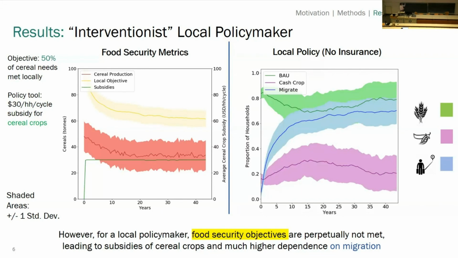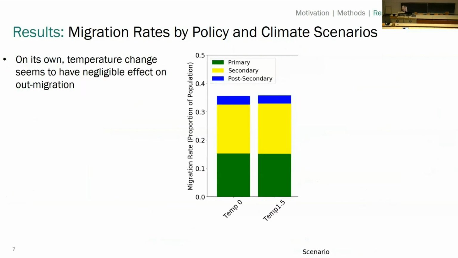More households stick with cereal crops, and fewer households diversify to cash crops. In response, indirectly, more households end up migrating, because that ends up being the most attractive way to increase income rather than switch to cereal crops.